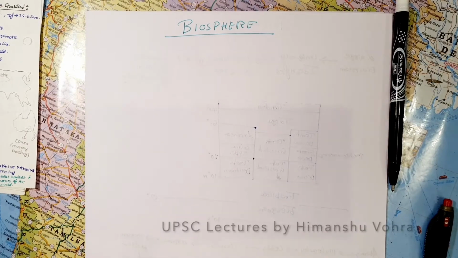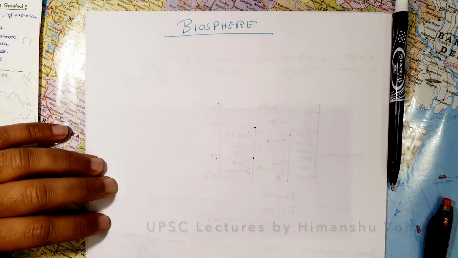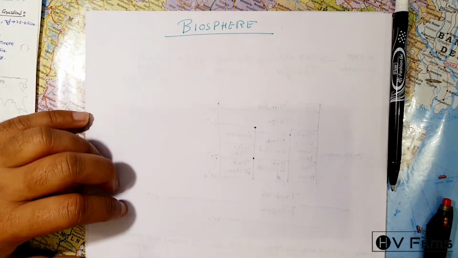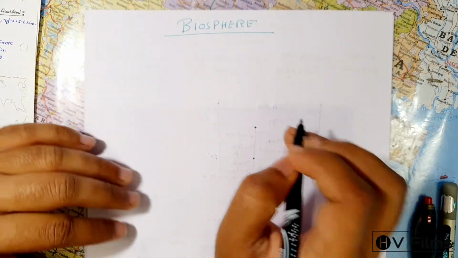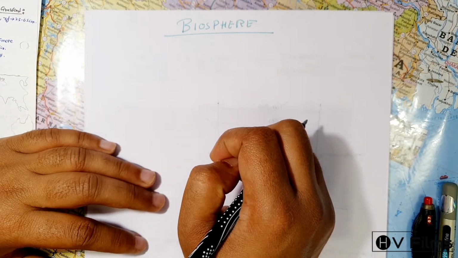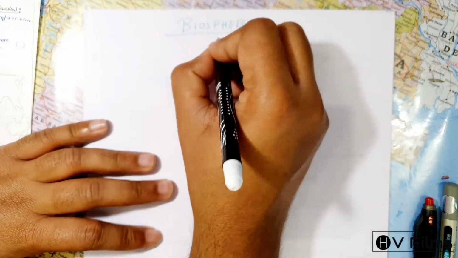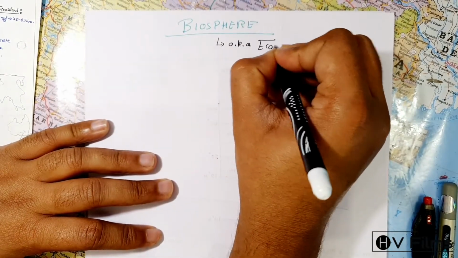In this lecture, we will read about the biosphere. Now, the biosphere. In very layman terms, what I would say is that the biosphere is the sum of all ecosystems together. Yes, exactly. And this is also called the ecosphere.